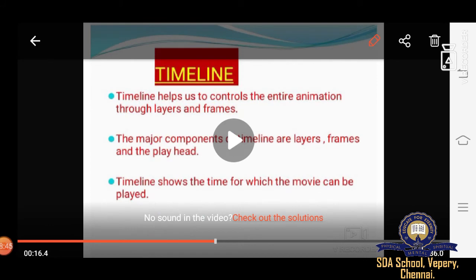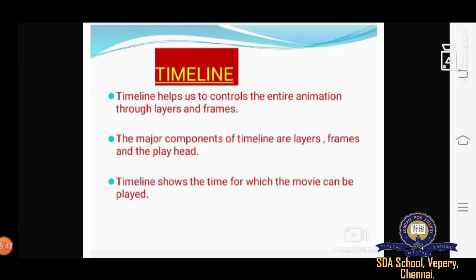So, timeline. It helps us to control the entire animation through layers and frames. The major components of the timeline are layers, frames and the playhead. The timeline shows the time for which a movie can be played in a particular time. Okay, which movie we have to put.